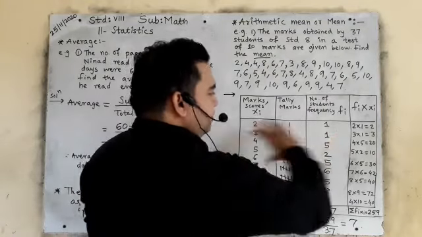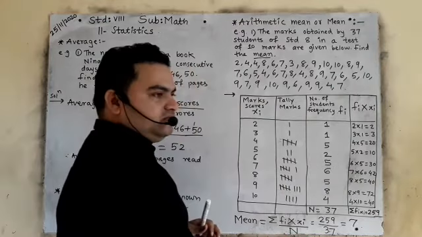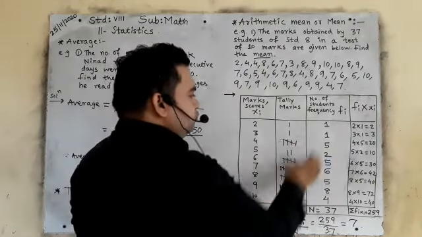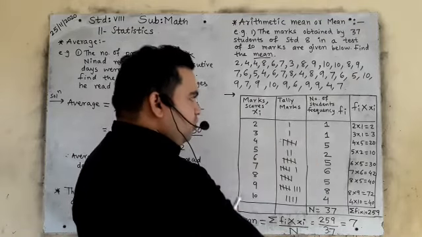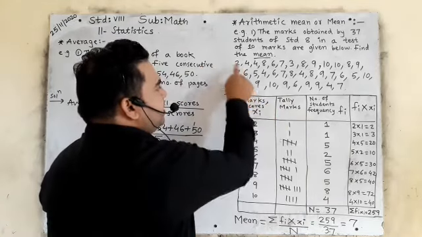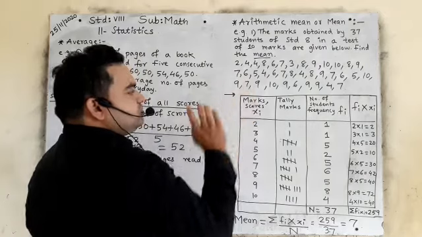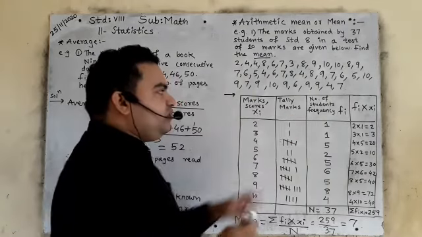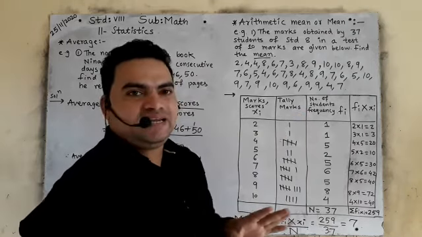You will draw this table with 1, 2, 3, 4 columns. Always you will draw 1, 2, 3, 4 columns, and in the first column the heading will be marks or scores. Whatever is given, marks or scores, write that. Second column will always be tally marks only. Second column में हमेशा tally marks ही लिखना है.